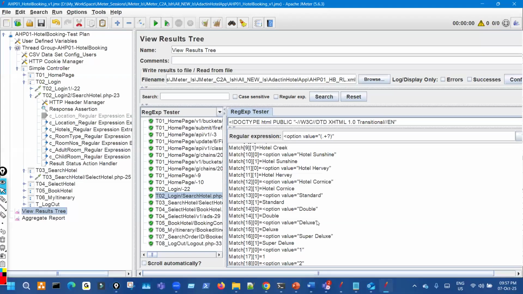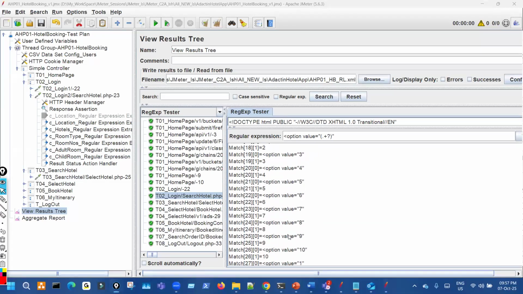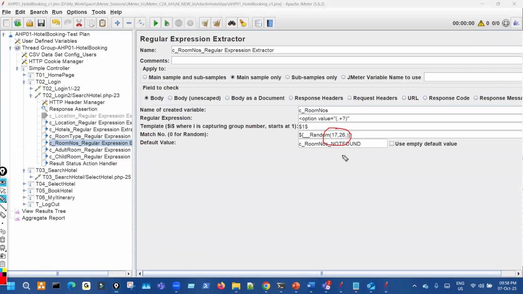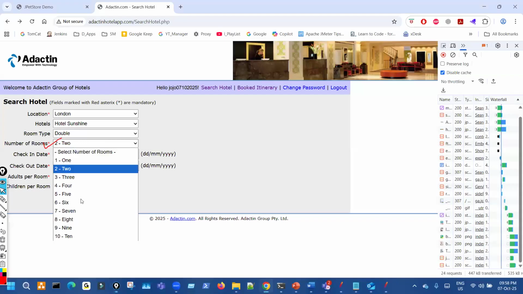Okay. Then we have from 17 till 26. You see, all are room type. So that will be the range for room type. No, that is room number. Sorry, room number from 17 to 26. Number of rooms, right? Number of rooms. Okay. They are total 10 in value.